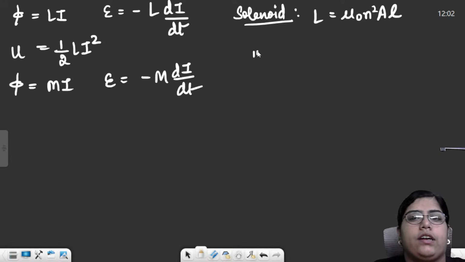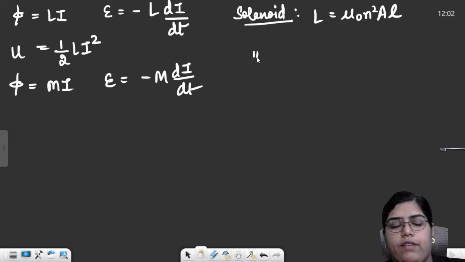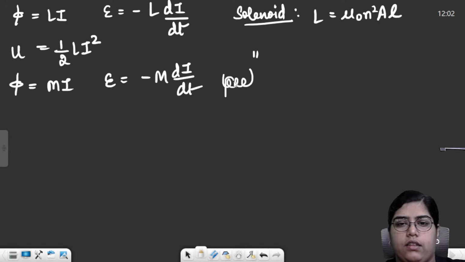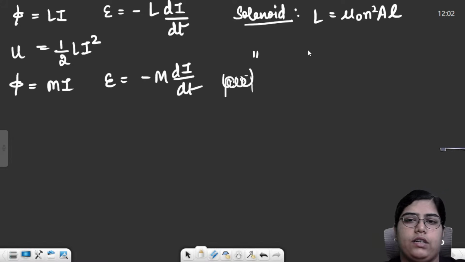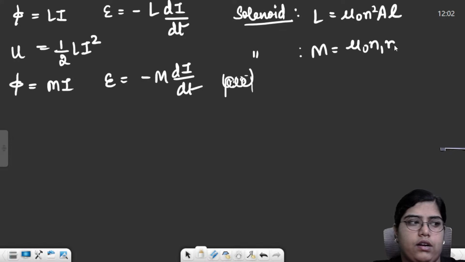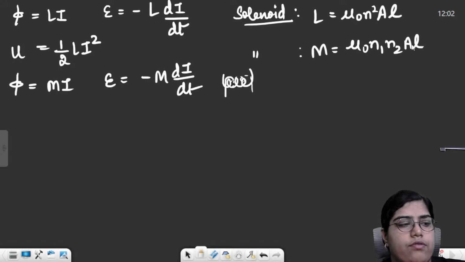Then we calculated the same thing for solenoids. We have two solenoids kept like this. This was the first solenoid and this is the second solenoid. What will be the mutual inductance? The mutual inductance was mu naught N1 N2 A by L. You always have to take the area of the smaller solenoid.